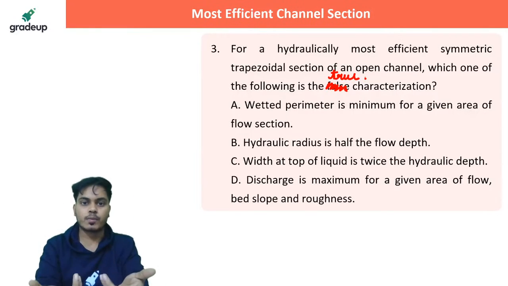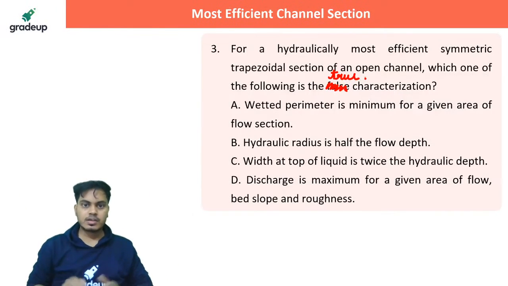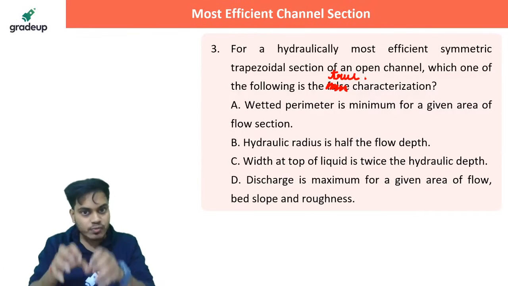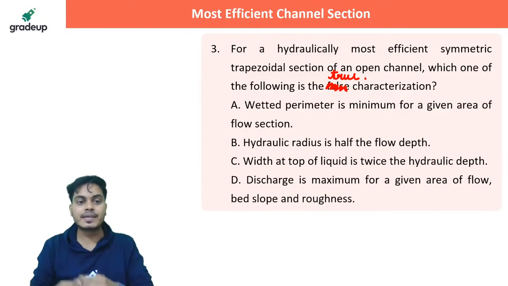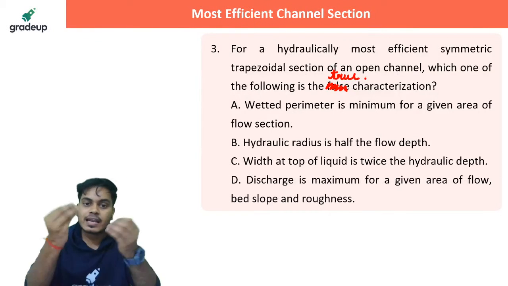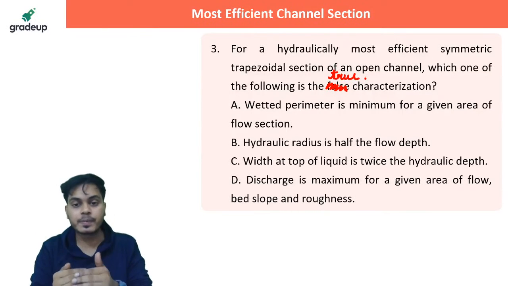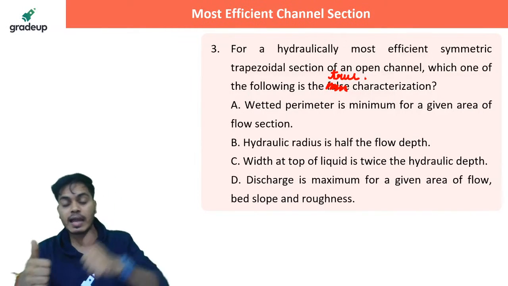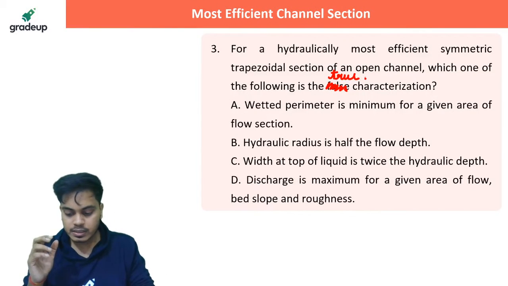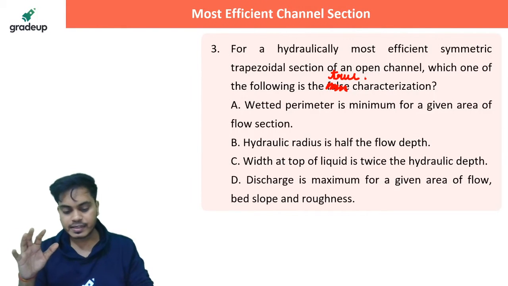It will become economical. If the wetted parameter will be less, less water will be in contact with the solid boundary. Less water in contact with the solid boundary means less shear stress will be developed. Less shear stress means less losses will be there. Efficient channel section. So that is why a minimum wetted parameter ensures that you have an economical and efficient channel section. This is clear or not, everybody? Right? Why it is efficient and why it is economical.